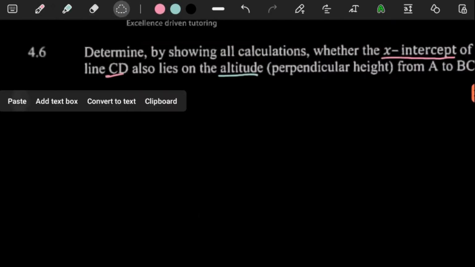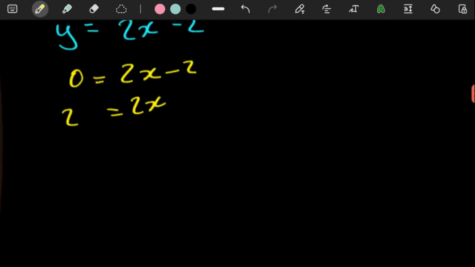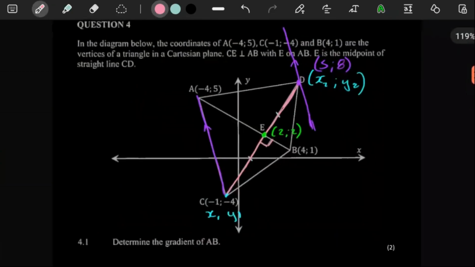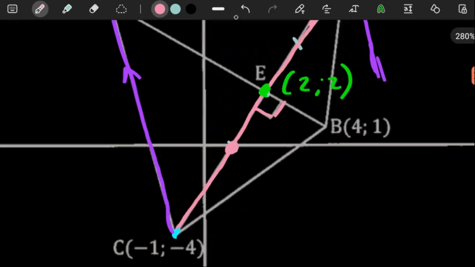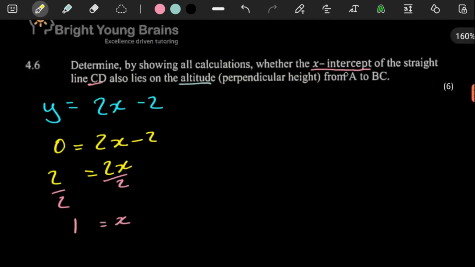So here we have our equation of CD, right? So let's just get this x-intercept that they're talking about. To get the x-intercept, you'd make y a 0. So here this 2 goes over, and then divided by 2 on both sides, our x value is 1. Fine, so we have an x value of 1. The x-intercept of the line CD is 1. There is the x-intercept here, and that point is a 1. Perfect.